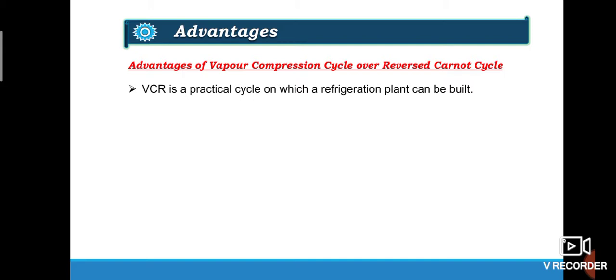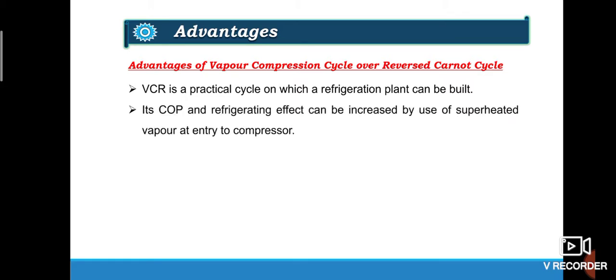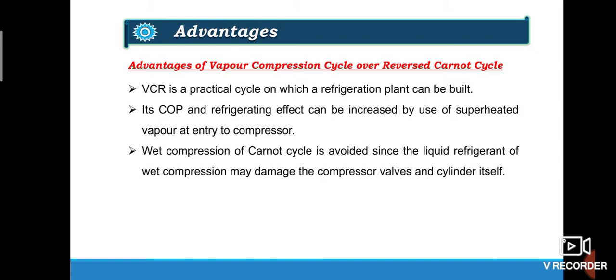Vapor compression refrigeration cycle is a practical cycle, whereas reverse Carnot cycle is an imaginary cycle. So this VCR cycle can be used in a refrigeration plant. Also, the COP and refrigerating effect can be increased by use of superheated vapor at entry to the compressor in the case of vapor compression cycle. Remember, wet compression of Carnot cycle is avoided since the liquid refrigerant of the wet compression may damage the compressor valves and cylinder itself.